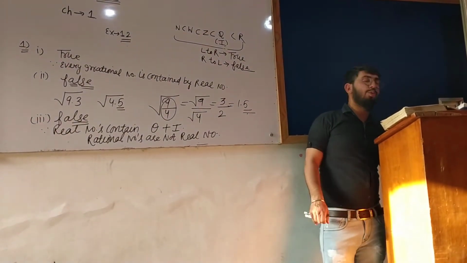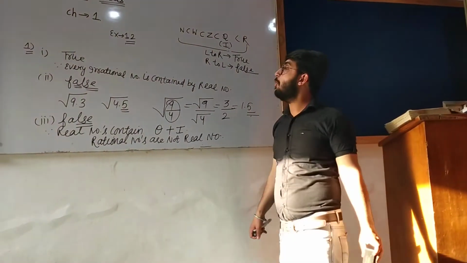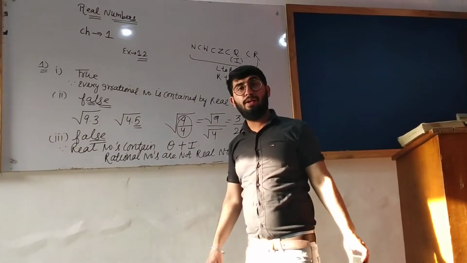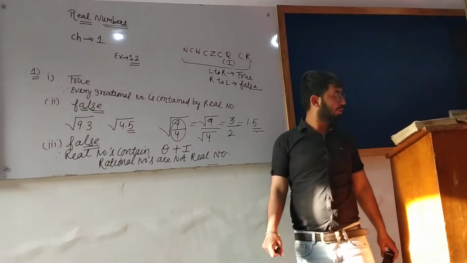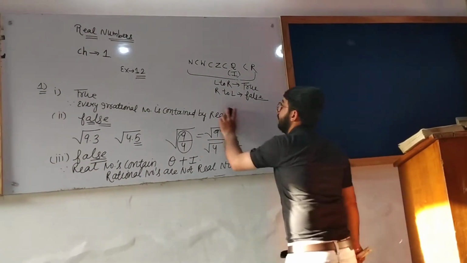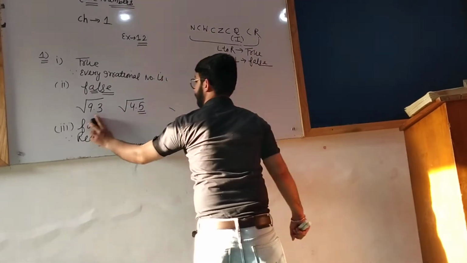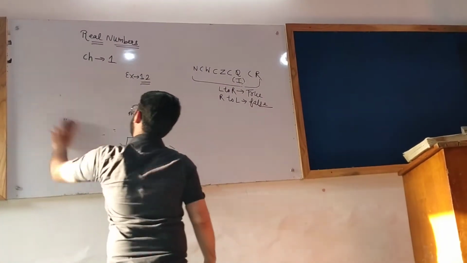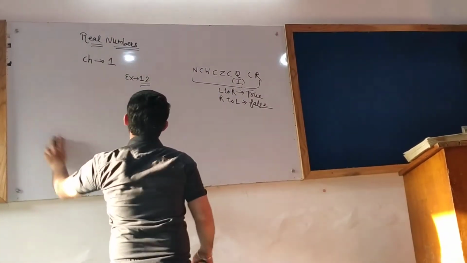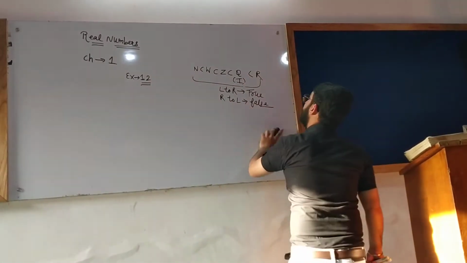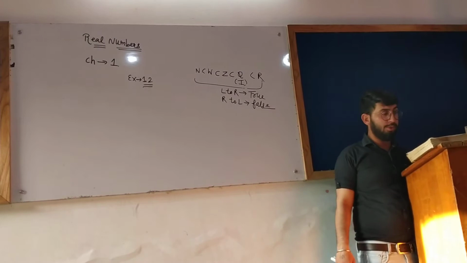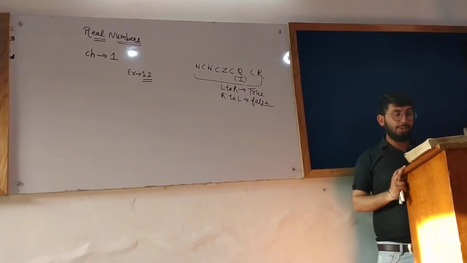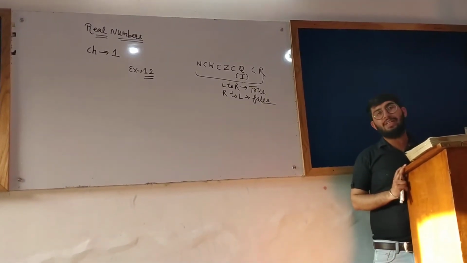Now we are proceeding towards what? Question number 2. Hope so you have learned this question very well. Okay. Now we are proceeding on question number 2. Now let us learn question number 2. I am reading the question number 2. Are the square roots of all positive integers irrational?